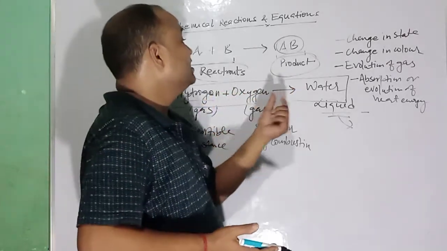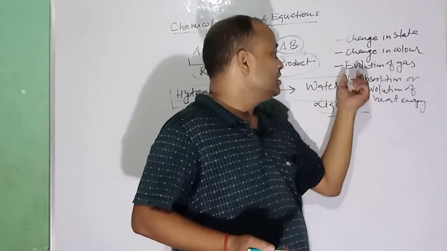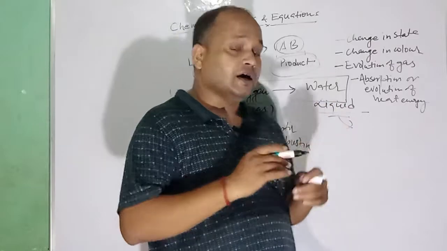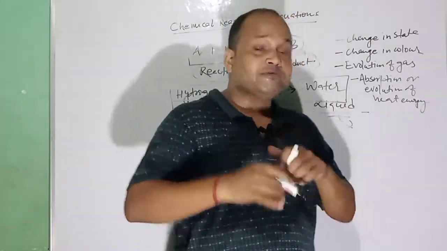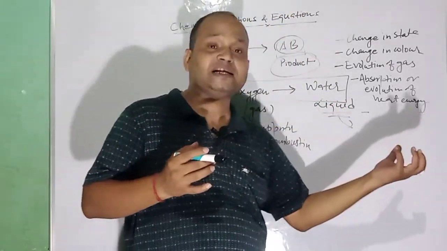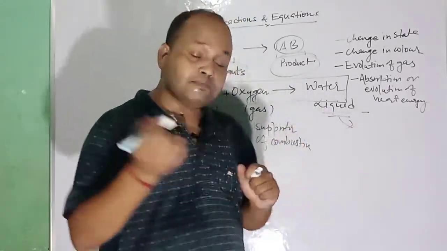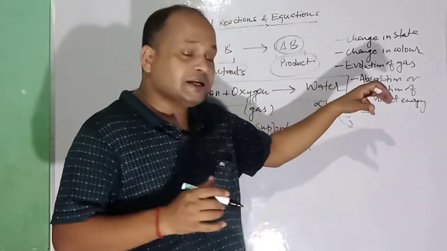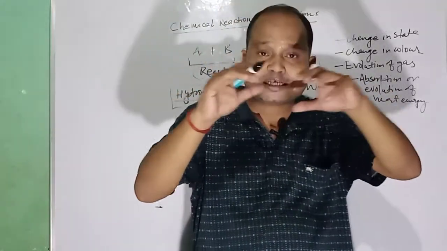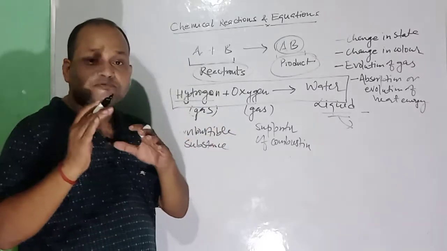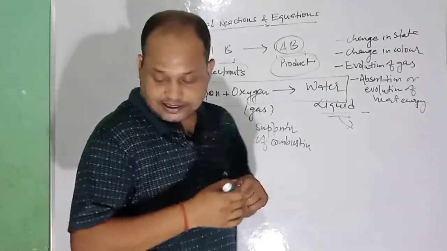In the same way, in some reactions there will be changes in color, in some reactions there will be evolution of gas, in some reactions you can see absorption or evolution of heat, where a cooling effect is felt or a huge amount of heat is liberated. In some chemical reactions you can see the formation of certain precipitates. So these are the changes which can be observed during chemical reactions.